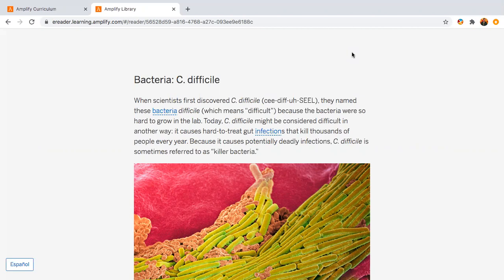Bacteria: C. difficile. When scientists first discovered C. difficile, they named these bacteria difficile because the bacteria were so hard to grow in the lab. Today, C. difficile might be considered difficult in another way. It causes hard to treat gut infections that kill thousands of people every year. Because it causes potentially deadly infections, C. difficile is sometimes referred to as killer bacteria.